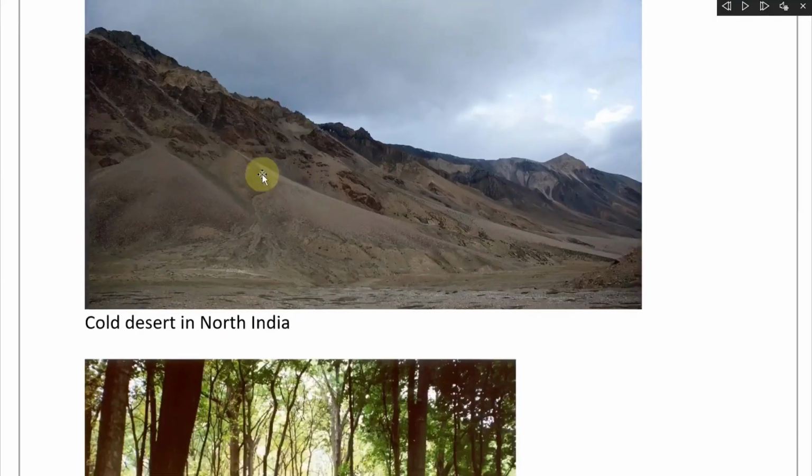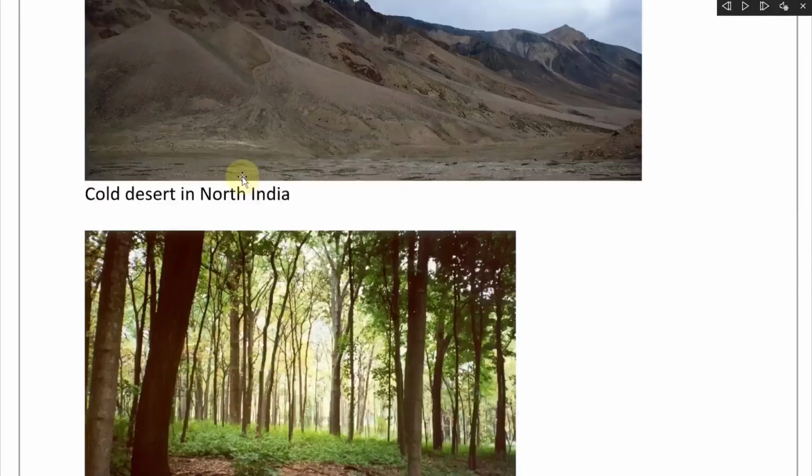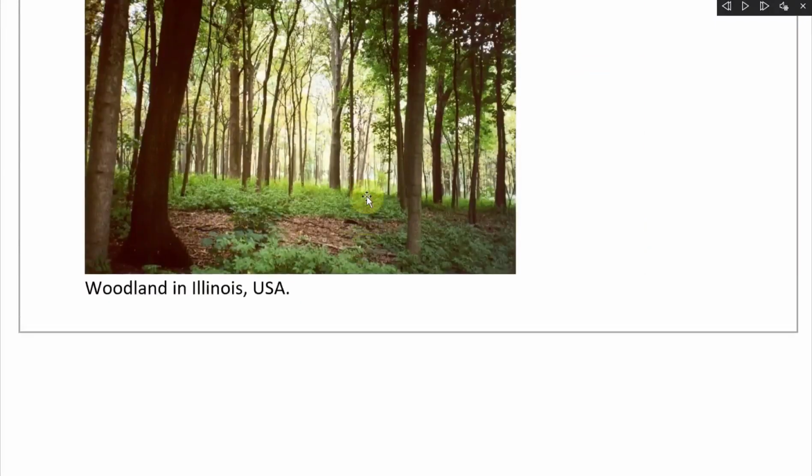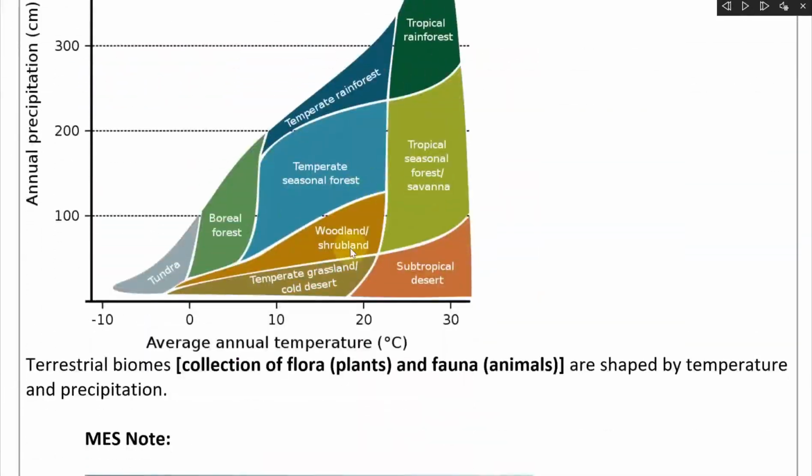Going further, so now if you look at this one, cold desert in North India. So yeah, its temperature isn't too high, so it's cold and there's not that much precipitation. Here's woodland in Illinois. So let's see the woodland setup over here. Woodland is here, then after that is temperate forest. So this one has a bit more precipitation, but it's still varying temperatures across here. So temperate varies a lot in temperature.